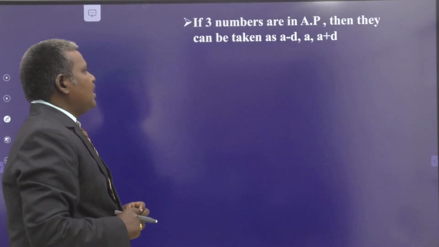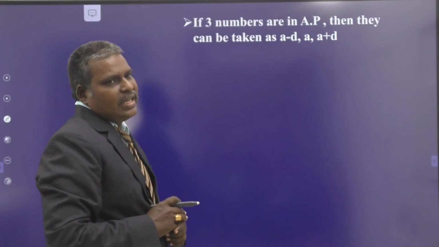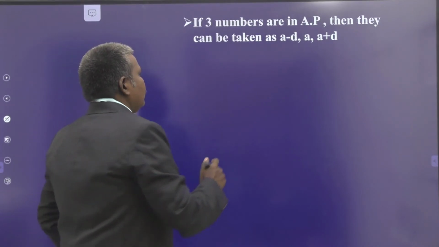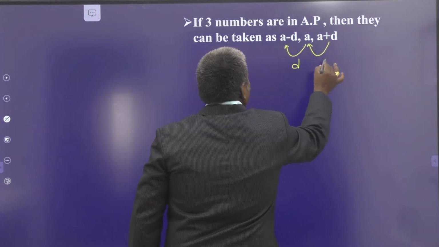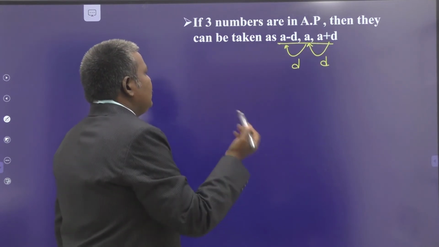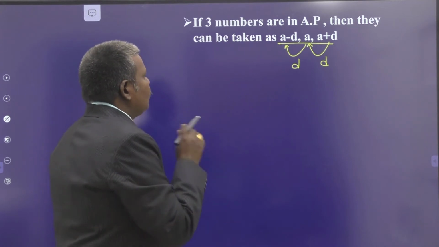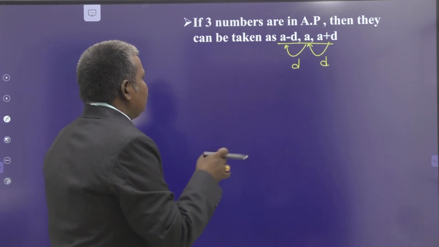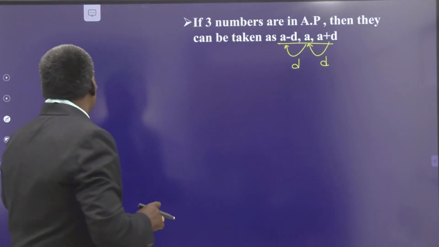Next one. If three numbers are in arithmetic progression, then they can be taken as a minus d, a, a plus d generally. The difference here is d, and here also the difference is d. Suppose three numbers are in arithmetic progression, their sum is 3a automatically. For that convenience, we have to maintain the differences as d: a minus d, a, a plus d.